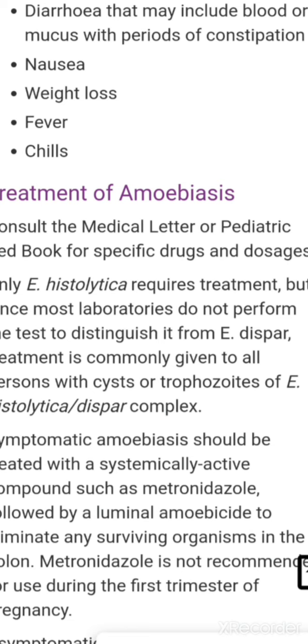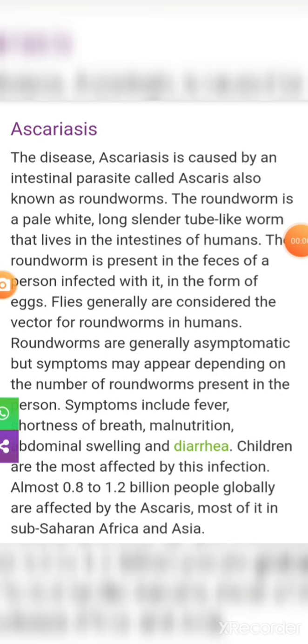And what is the treatment? Some antibiotics can be used as medicine, like fumagillin, tetramycin, and so on. The next disease is ascariasis. Ascariasis is caused by the roundworm Ascaris lumbricoides.